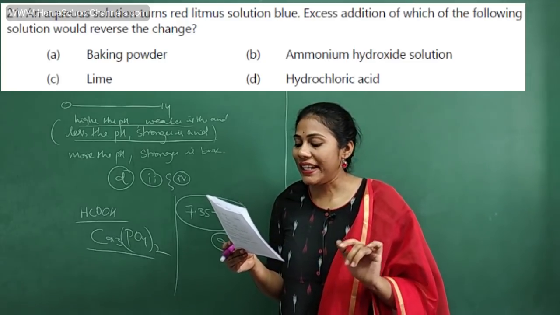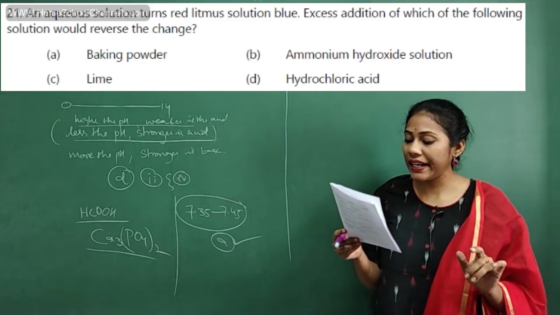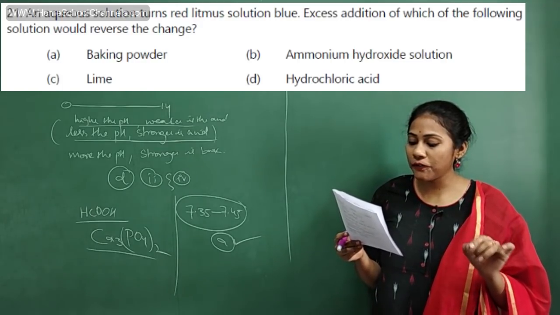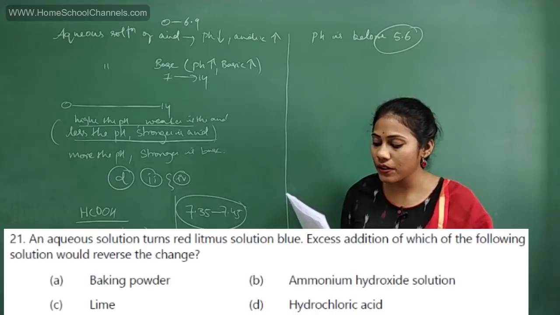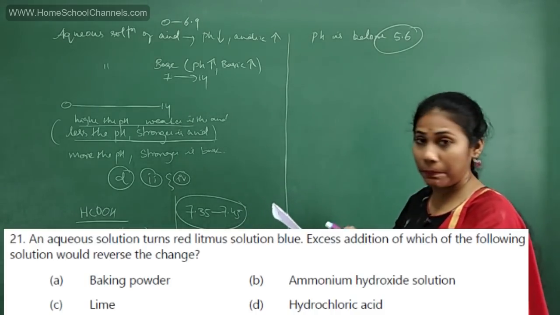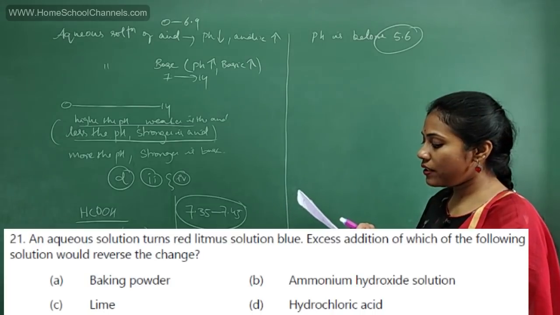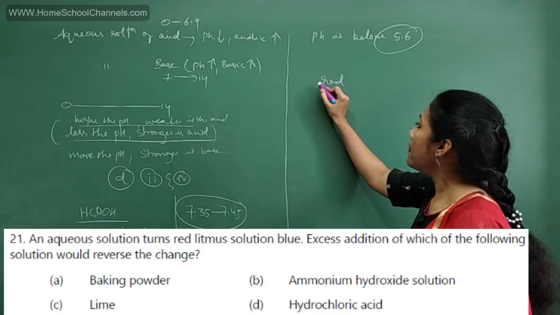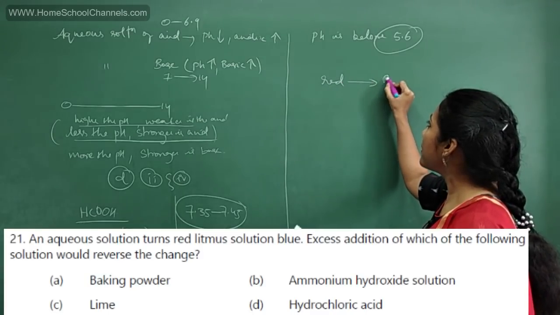21st question. An aqueous solution turns red litmus solution blue. Excess addition of which of the following solutions would reverse the change? Understand the question properly. An aqueous solution turns red litmus blue.